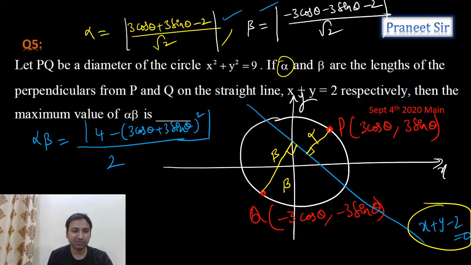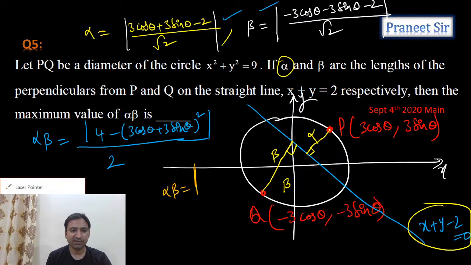Let's simplify this alpha beta value. When we expand this, 4 minus 9 sin square theta plus 9 cos square theta, plus 9 sin 2 theta.